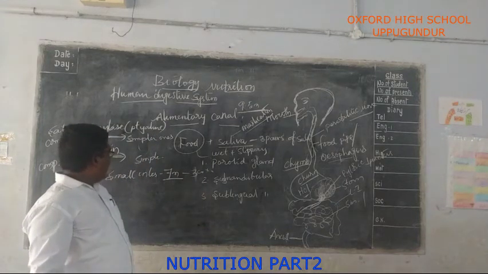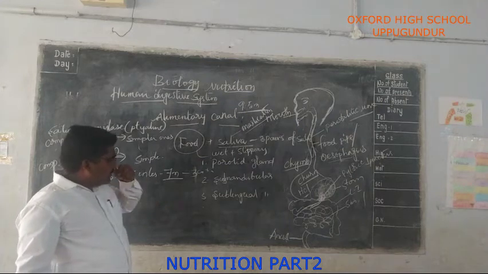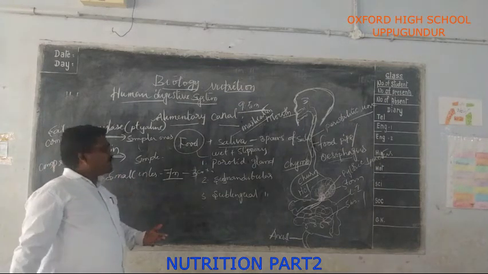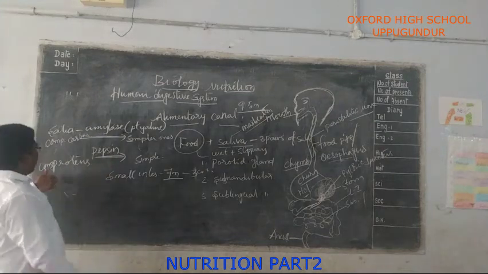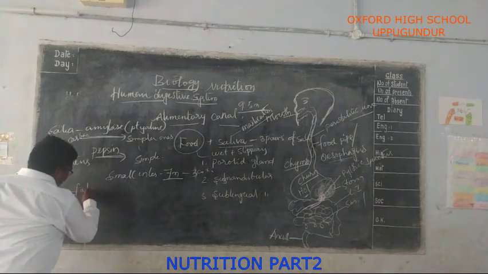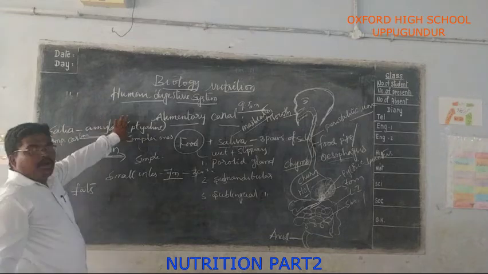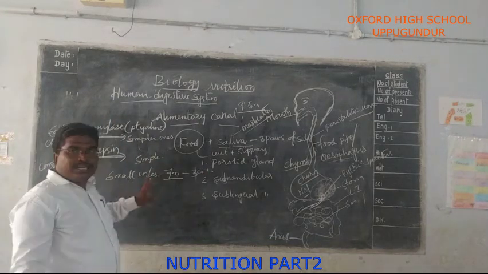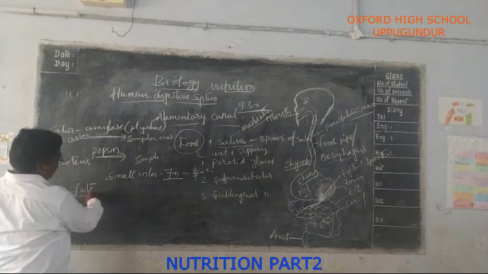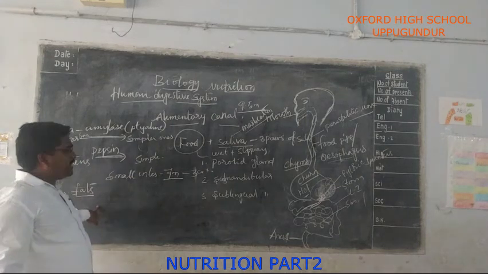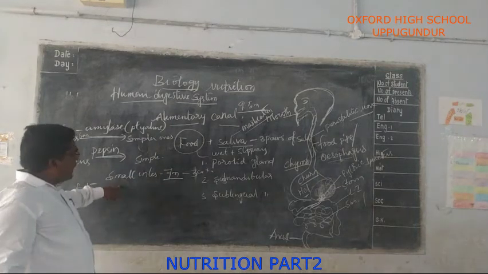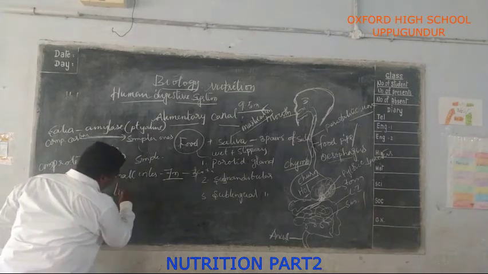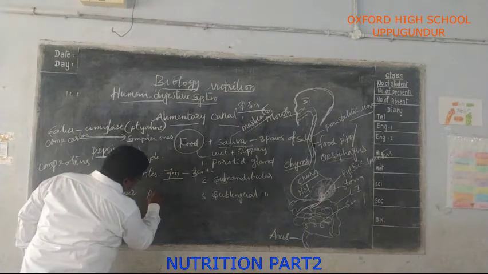Okay. The small intestine is the site for further digestion of carbohydrates, proteins and fats. Carbohydrate digestion takes place in the mouth, protein breakdown takes place in the stomach. Now it is the fats' turn. Up to now, fats were not digested by the digestive glands. In the small intestine, it receives the secretions of the liver and pancreas.